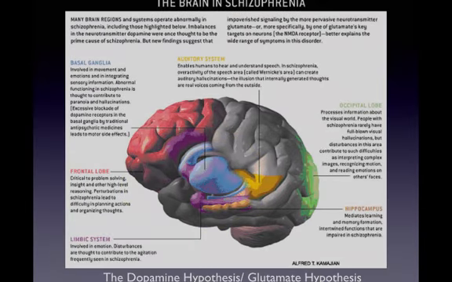So one of the first proposed explanations for schizophrenia was the dopamine hypothesis, and that's the idea that dopamine in excess is what caused the psychotic symptoms in schizophrenia. So in response to that hypothesis, schizophrenics were prescribed medicines that blocked dopamine, and that was found to be successful for some people with schizophrenia, but not all of them.